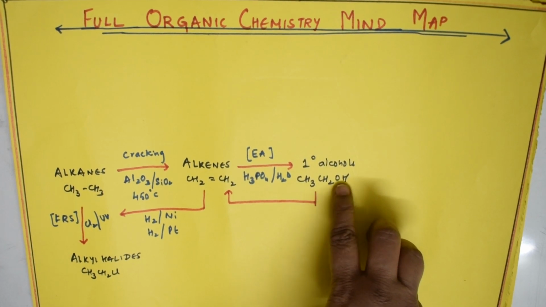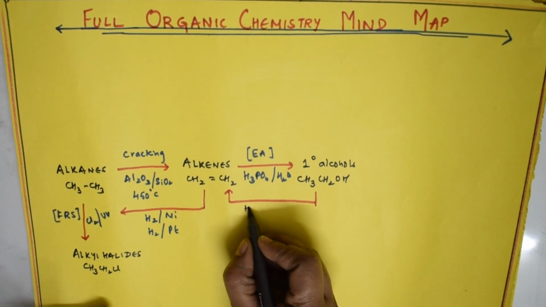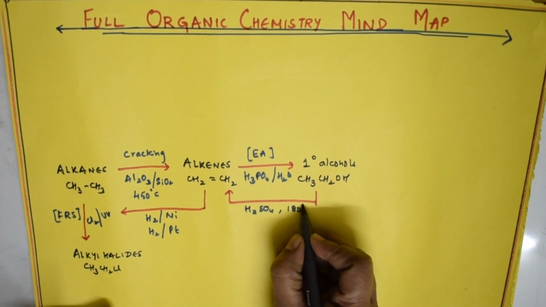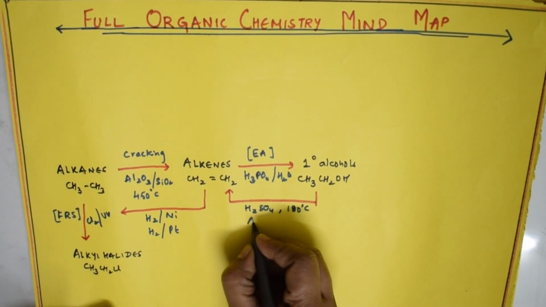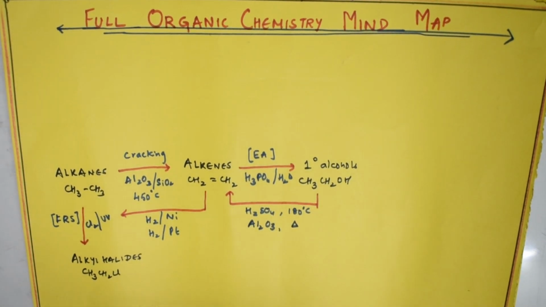If I remove the water molecule, OH from here and H from here. So for dehydrating, what are you going to use? You're going to use H2SO4 at 180 degrees centigrade, or you can also use Al2O3 and heat it, and you will get that, right?